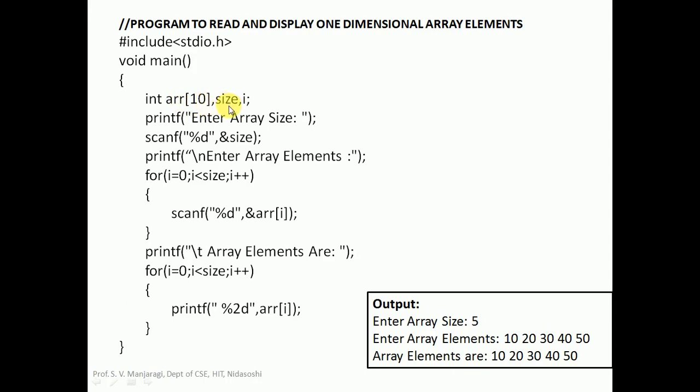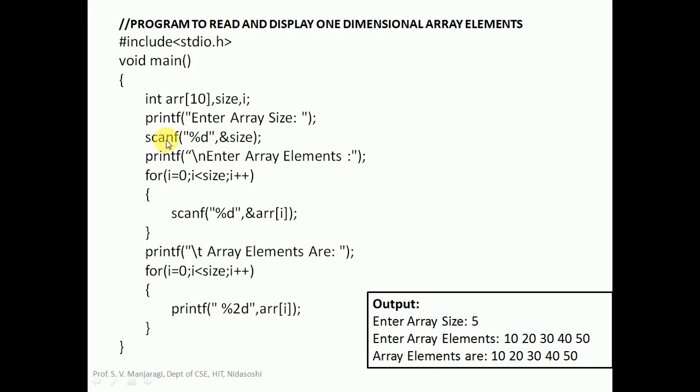The next ones are the size variable and the index variable, and we can take I as 5. And it ends with a semicolon. The next statement is printf, which displays a message on the screen: enter array size. Here we need to enter how many elements we want to store in the array. The array size will be less than or equal to 10. We can store at most 10 elements, so the array size that we enter here should be less than or equal to 10.